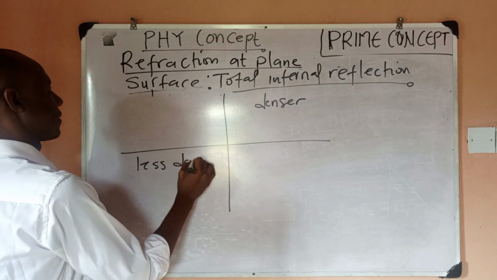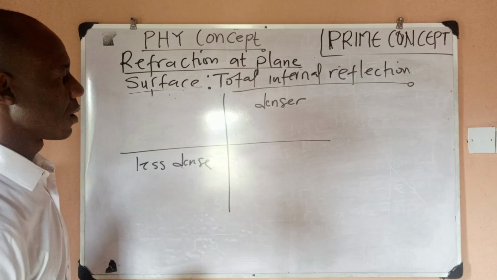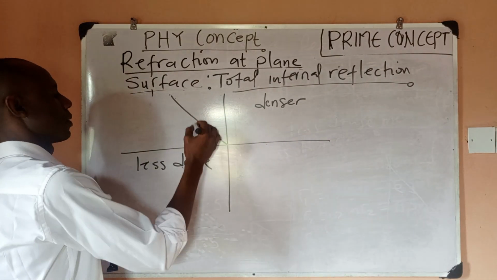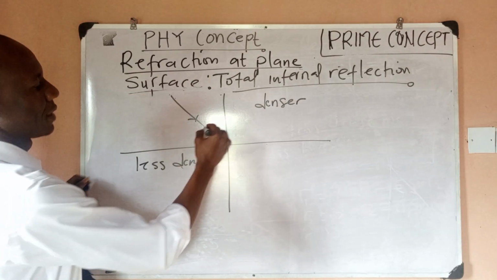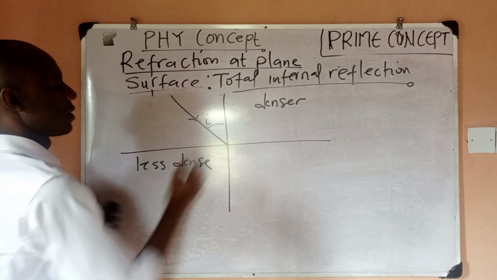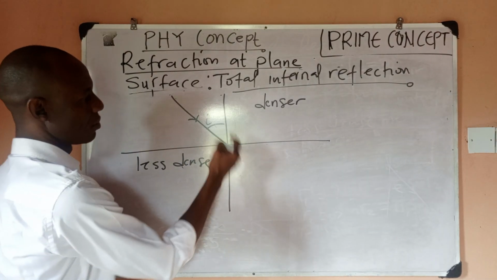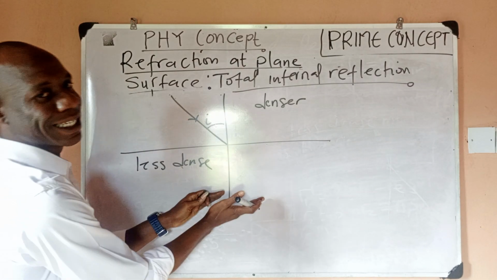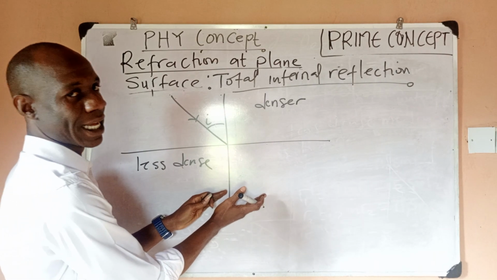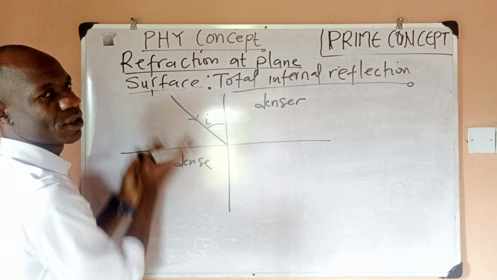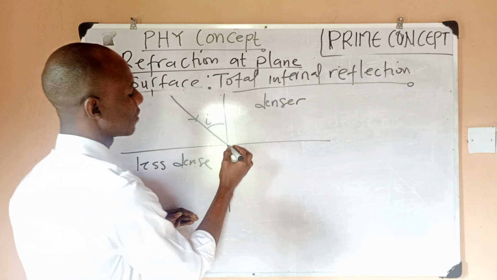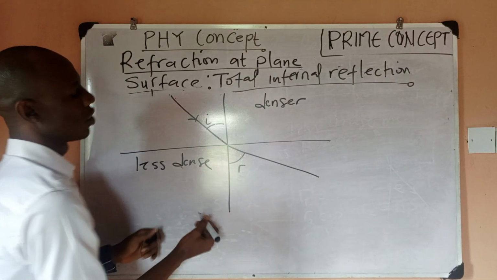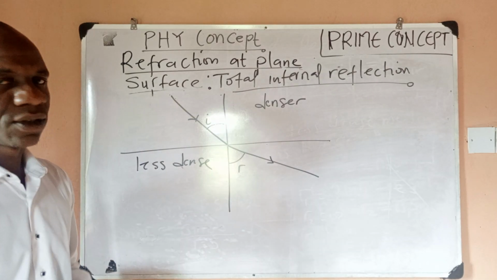Now if I incident light, say this is my angle of incidence, I would get, because I'm coming from a denser medium to a less dense medium, you remember what we said earlier, when you're moving from a denser medium to a less dense medium, your refracted rays usually are away from your normal.